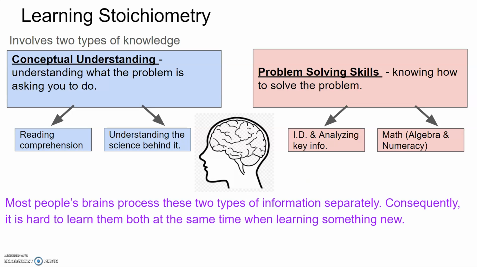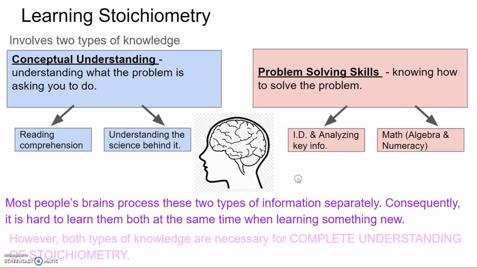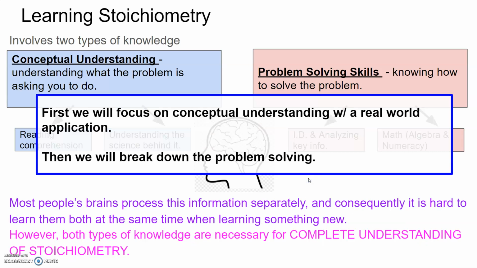Now, most people's brains actually process these two types of information separately, and consequently, it's hard to learn them both at the same time when you're learning something new. If you've seen it before, then it's usually easier, but if it's the first time seeing something like this, it can make it difficult. However, it's important for stoichiometry problems that you have both pieces of knowledge for complete understanding. So what we're going to do is we're going to first focus on the conceptual understanding with a real-world application. And then we're going to break down the problem-solving process for these stoichiometry problems.